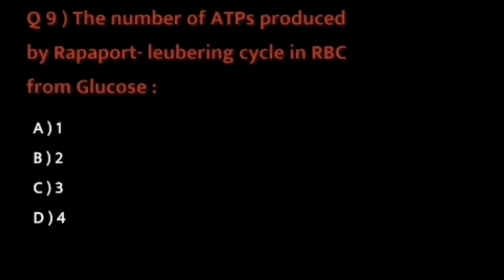Look at question number 9. It says the number of ATPs produced by Rappaport-Lubering cycle in RBC from glucose is. So the options are 1, 2, 3 and 4. Before answering this question, let us understand the Rappaport-Lubering cycle.